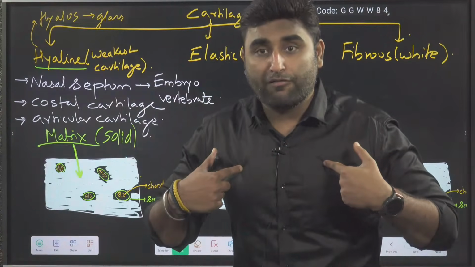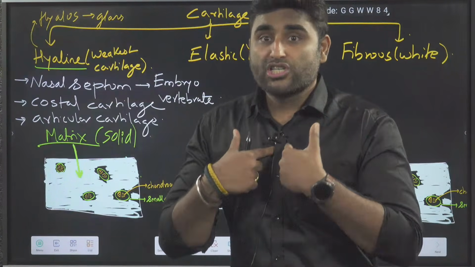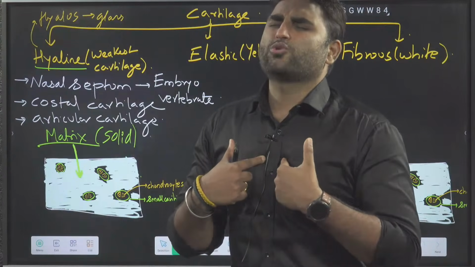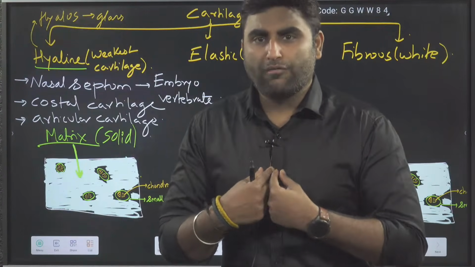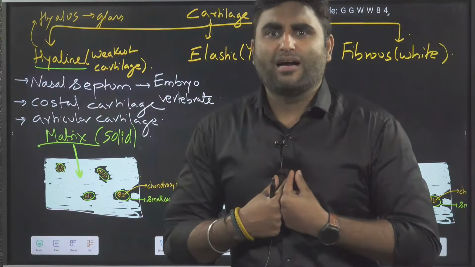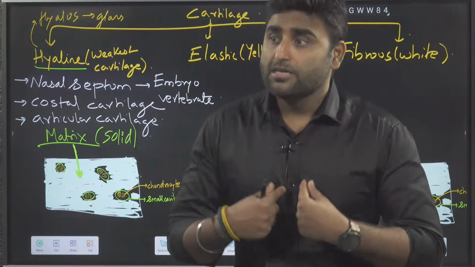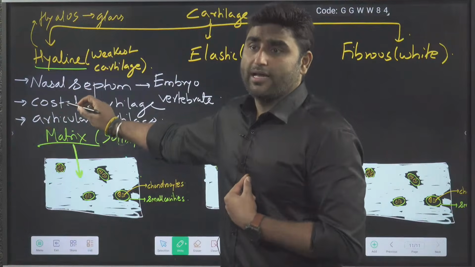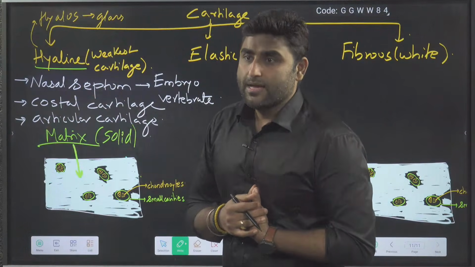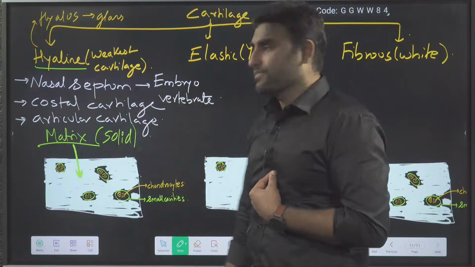Similarly, you studied ribs. The first 7 pairs of ribs are true ribs. Ribs attached to sternum directly or with the help of cartilage. Ribs are attached to the sternum with the help of small cartilage. That small cartilage which connects the ribs with the sternum is called the costal cartilage. And that is a type of hyaline cartilage. Yes, Naidu, correct, hyaline cartilage.